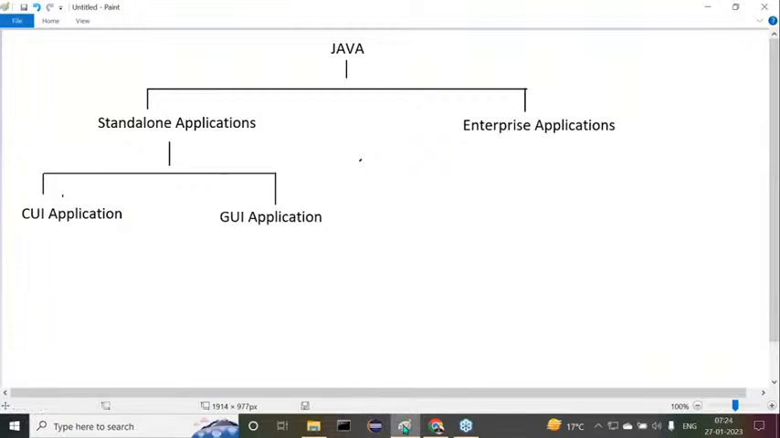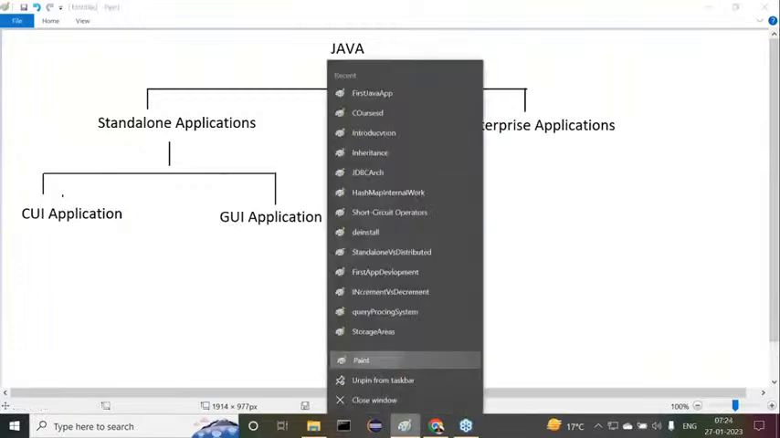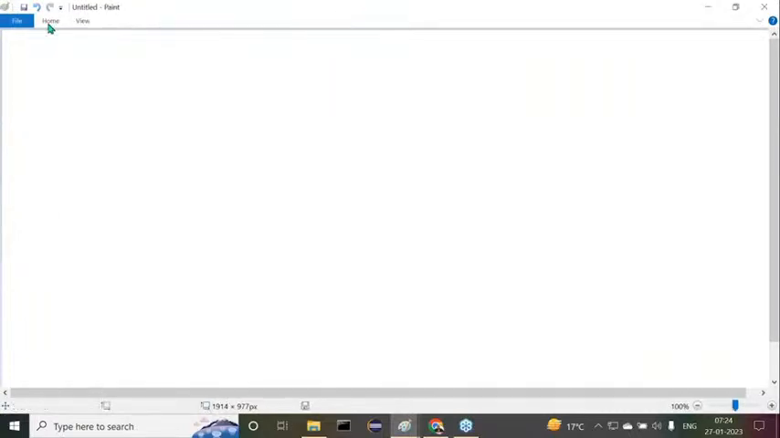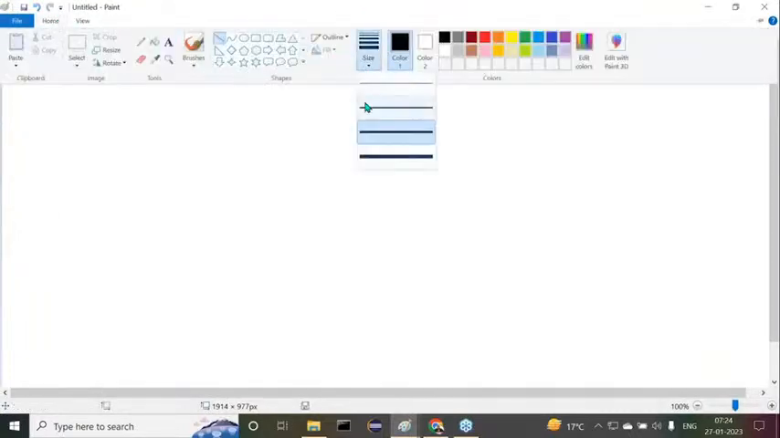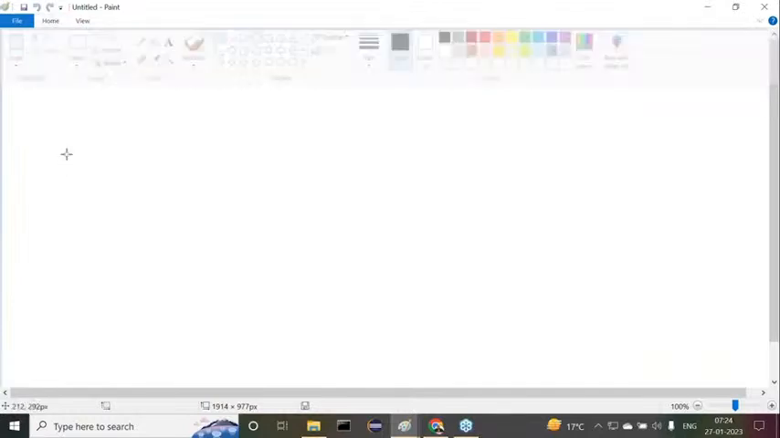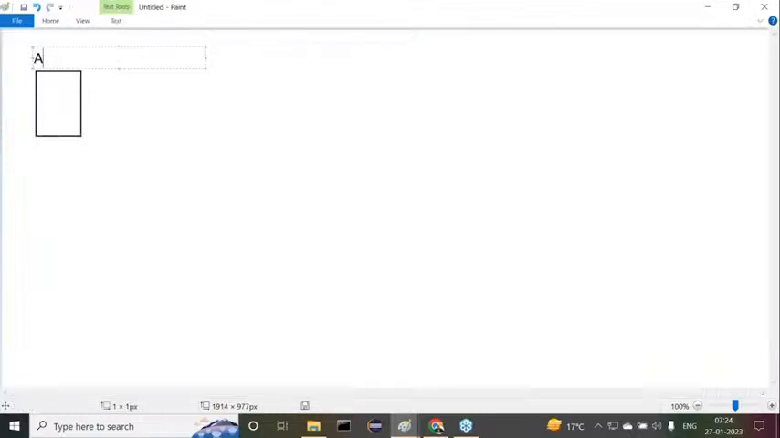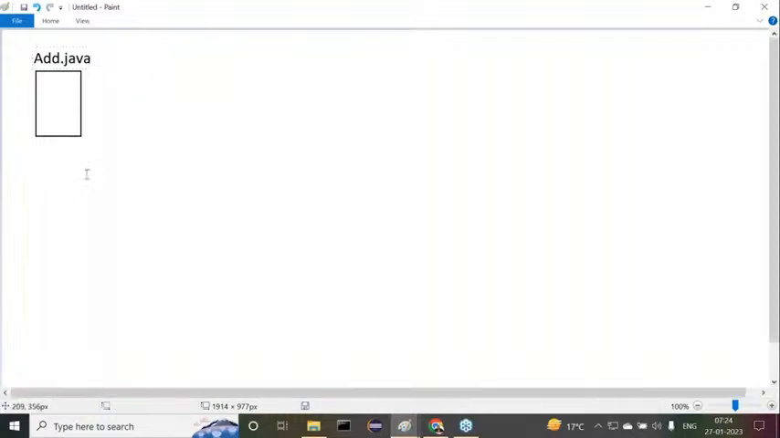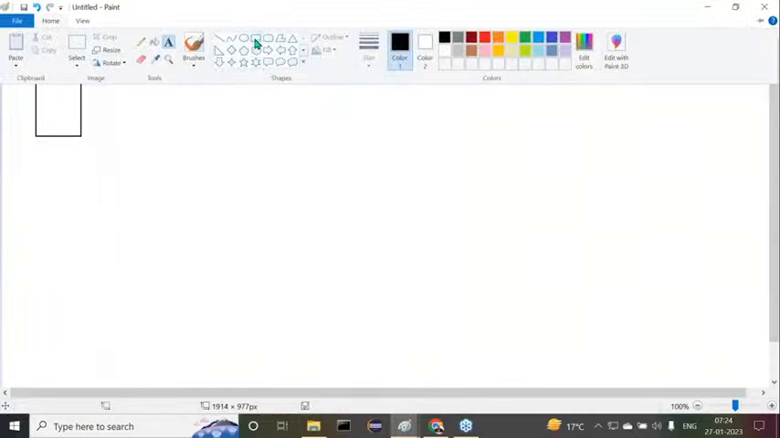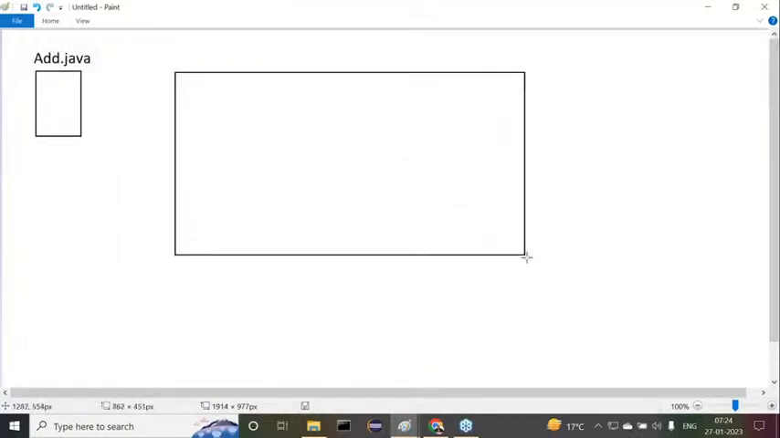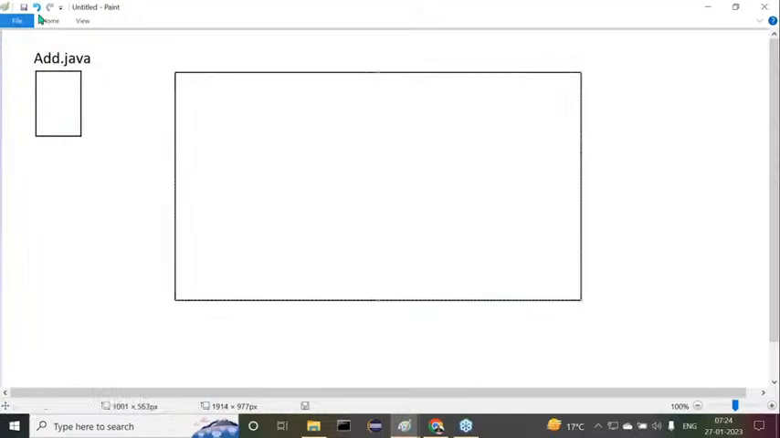Now, for example, I prepared a Java program. This is my Java program. The program name is add.java, just adding two integer values. Then I want to get some result, another integer value, as the result. Add.java, that is my Java file. When we prepare this Java file, then we need to compile and execute this program. Definitely here we have to compile and execute this program.